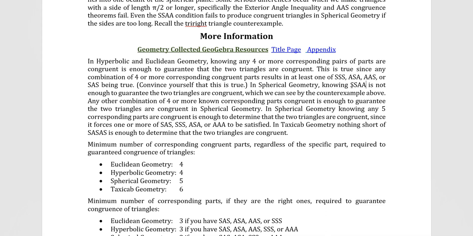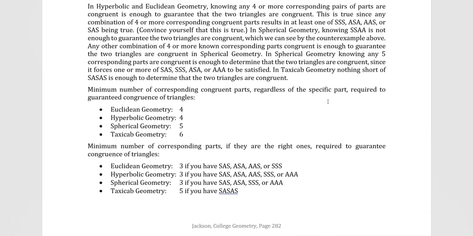For spherical geometry, once you get to 5, that's definitely enough. Oftentimes you can get by with 3 or 4, but there is one case where 4 is not enough, so 5 would be it. In taxicab geometry, there is one specific situation where you know everything but one angle where 5 is enough, but in general you're going to need 6.